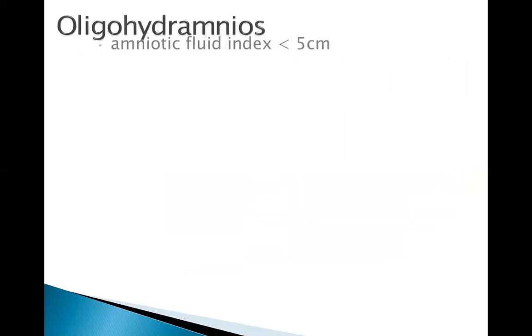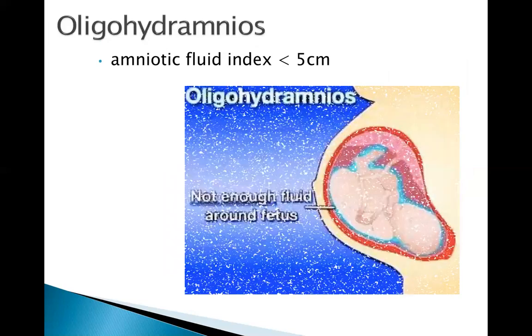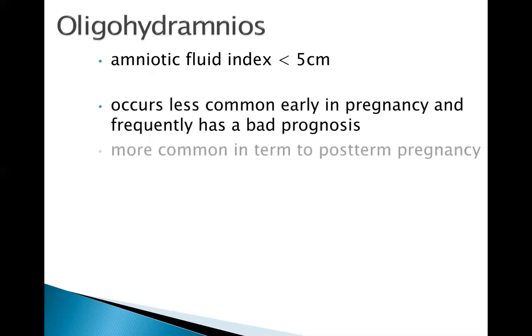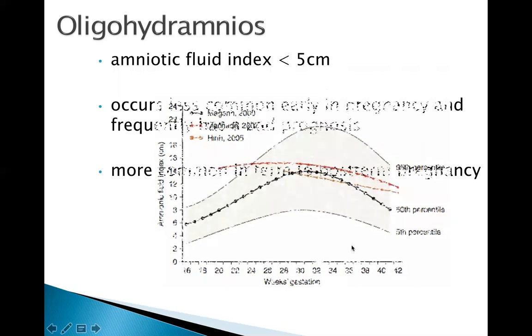So let us now go to oligohydramnios. Oligohydramnios is decreased amniotic fluid volume. You already know the definition with regard to AFI and SVP. This is more common during the later part of pregnancy because towards the end of pregnancy, the amount of amniotic fluid volume normally decreases.